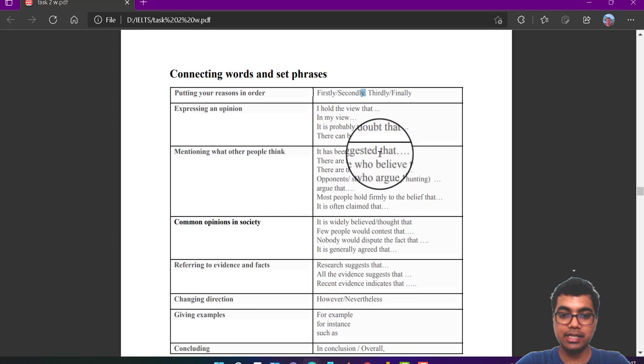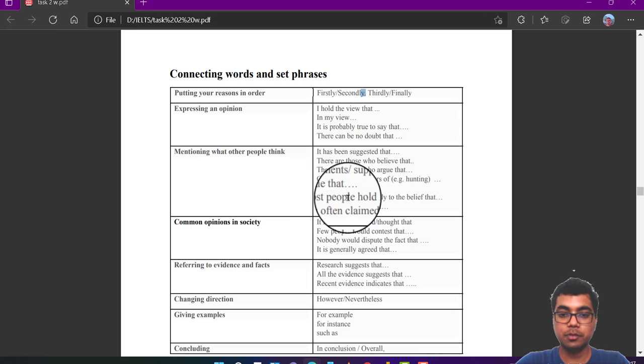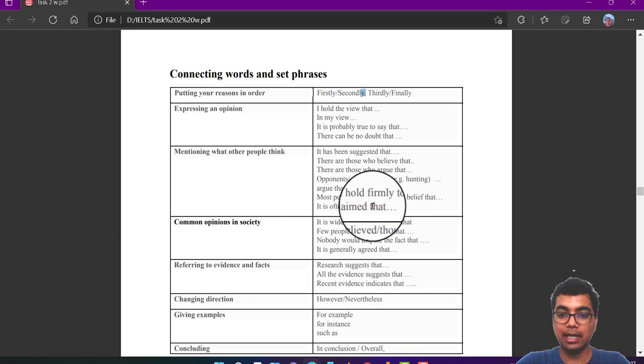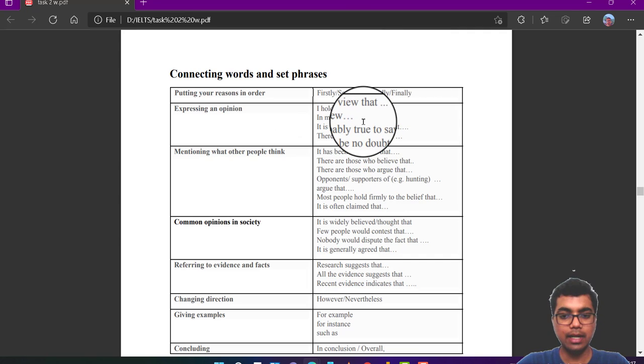It is being suggested that, there are those who believe that, there are those who argue that, opponents or supporters of veganism argue that, most people hold firmly to the belief that, it is often claimed that. These are the ways you can mention the viewpoints of other people, and then you refute or discourage that claim and write your own claims by expressing your opinion and giving the reasons and conclusion, right?